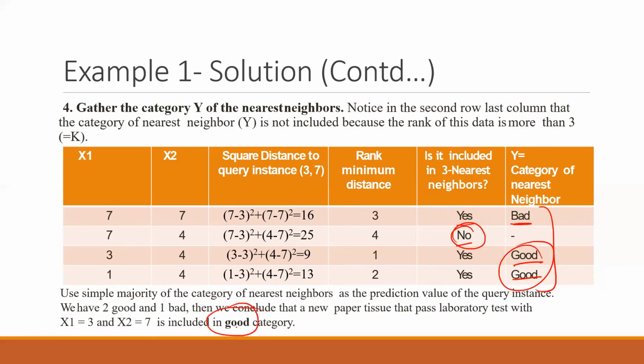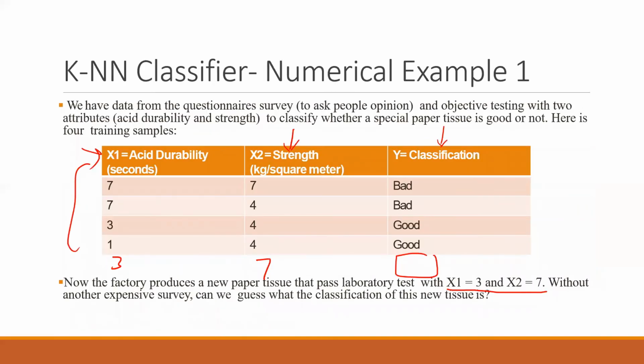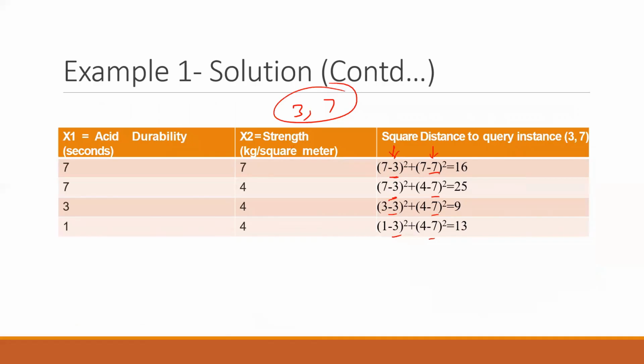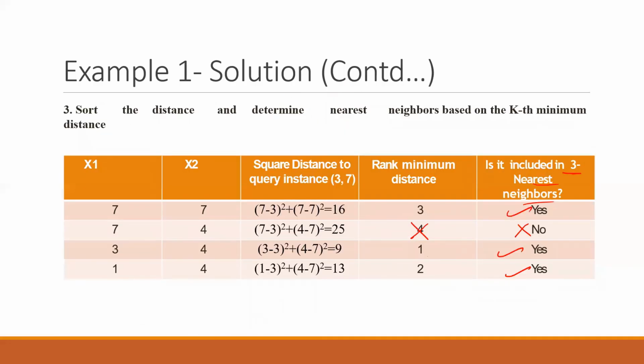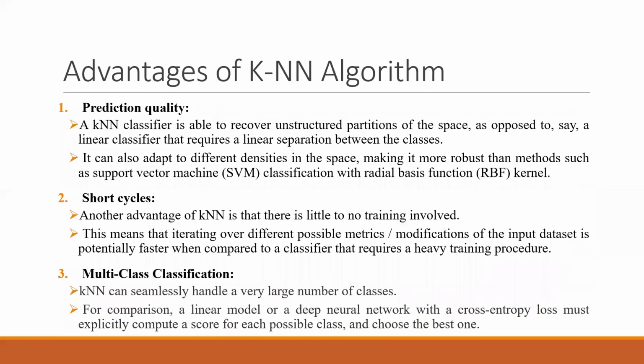So these are the 4 steps. This was the question, we had to solve it for 3 comma 7. Earlier we took the k value of 3, then we calculated distance and sorted it. And after sorting it, because k was equal to 3, we take the first 3 values. For the first 3 values, you will see in the data set that they are bad, good, good. These are the classes for them. Then we took the majority out of that. 2 out of 3 was good. So my answer is good in this case. So 3 comma 7 is good.